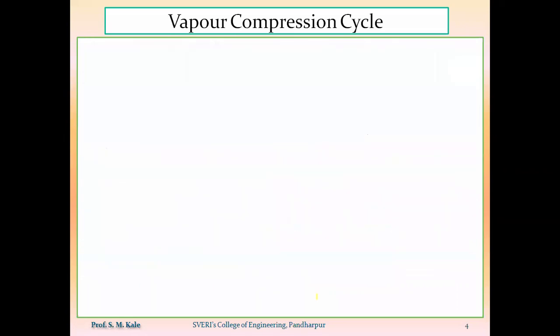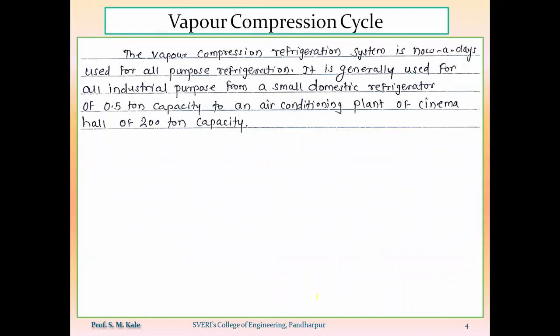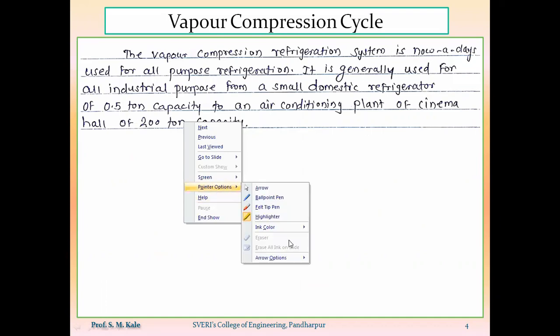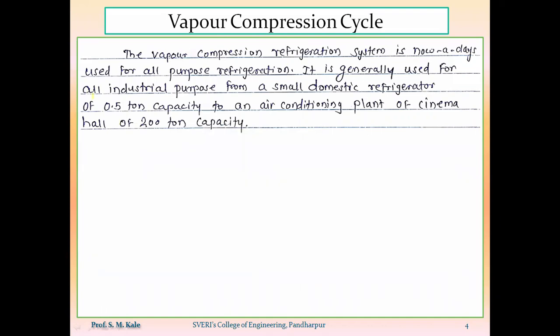So the main advantage of the vapor compression refrigeration system is that we can use it for domestic purpose as well as for industrial purpose. That means, capacity-wise, we can use the vapor compression refrigeration system from 0.5 ton of capacity, or 0.5 TR, to 200 TR.